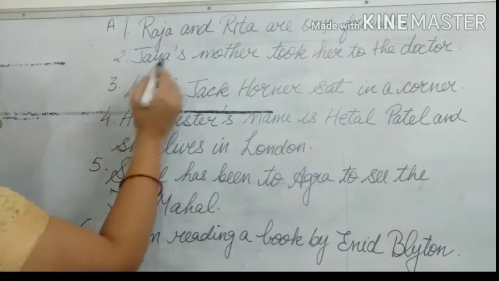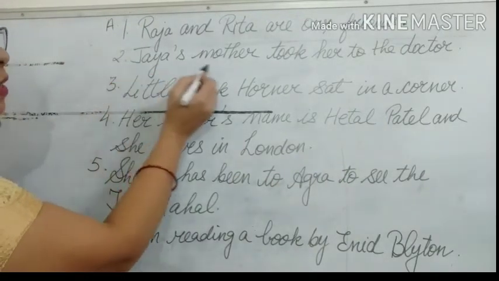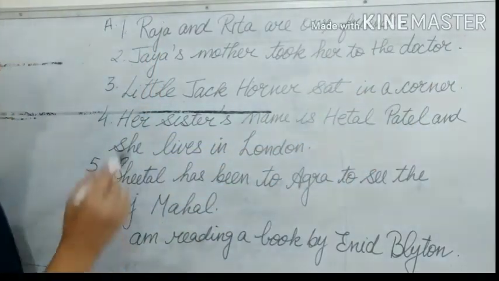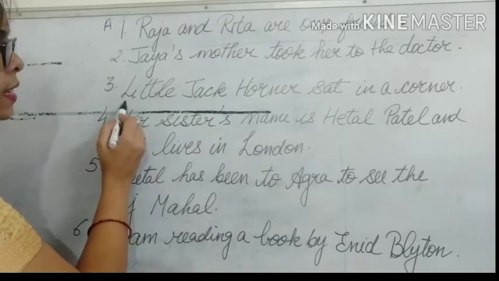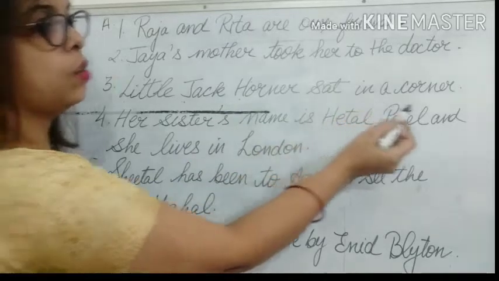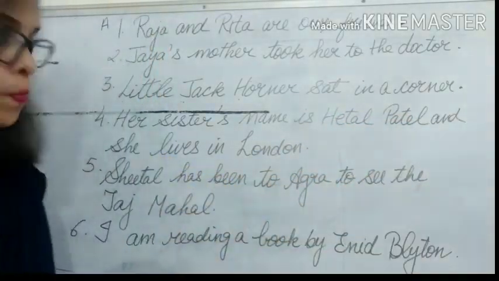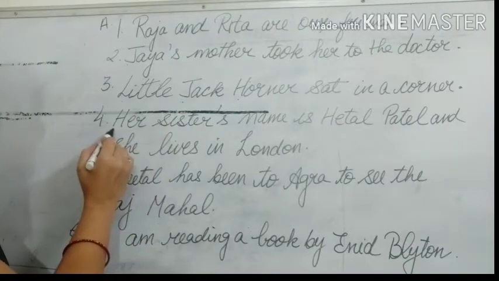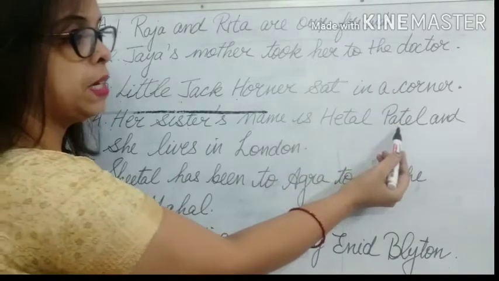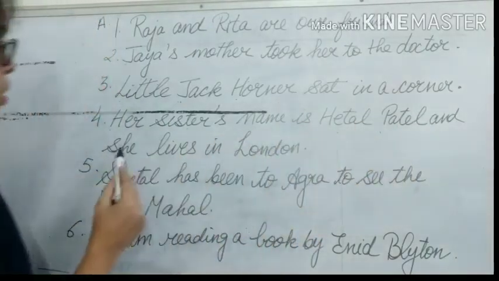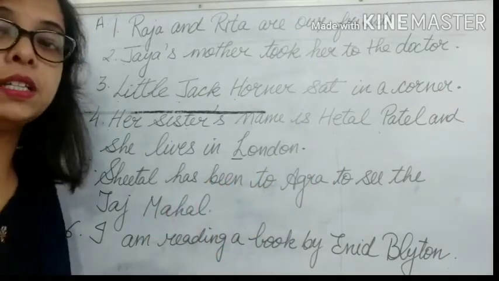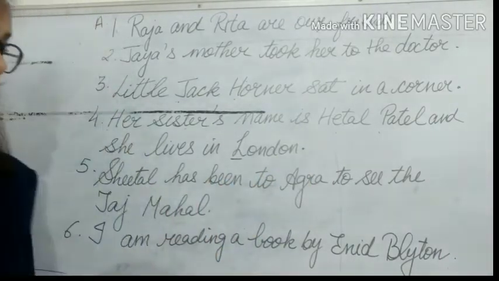Second is Jaya's mother. Jaya, see, J is capital. Mother took her to the doctor, and then again you put a full stop. Little Jack Horner. Again, see, L is capital, J is capital, H is capital, okay. Sat in a corner, and then you put a full stop. Her sister. See, H is capital. Her sister's name is Hetal, capital H, Patel, capital P, and she lives in London, and then you put a full stop. London, L is capital. London is also a proper noun. It's the name of a place, so it is a proper noun.